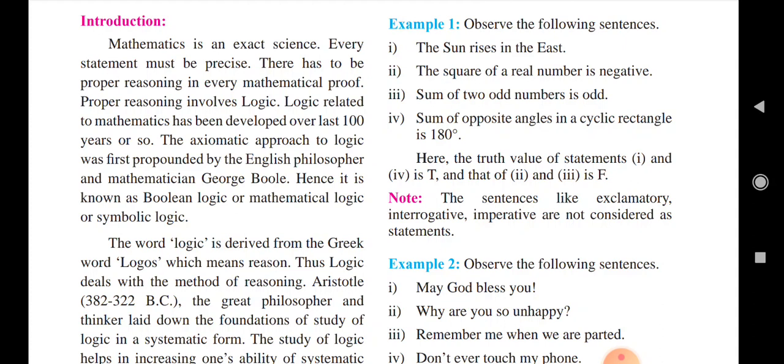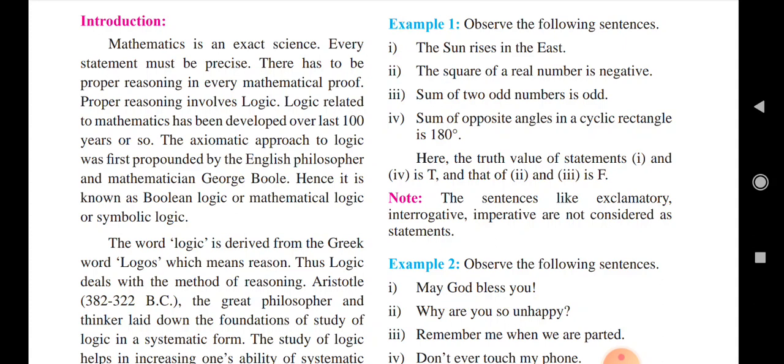The square of a real number is negative, that is false. The sum of two odd numbers is odd, that is also false. And the sum of opposite angles in a cyclic rectangle is 180 degrees, is true.